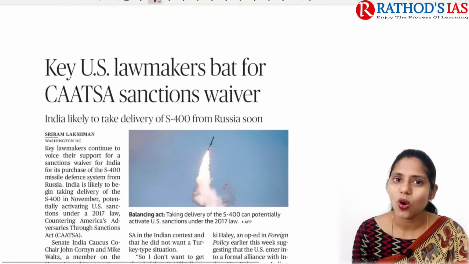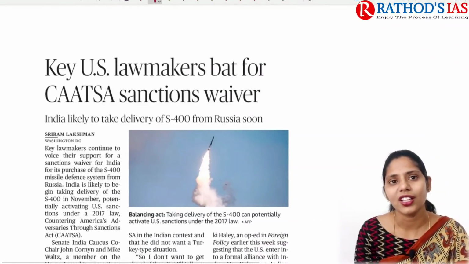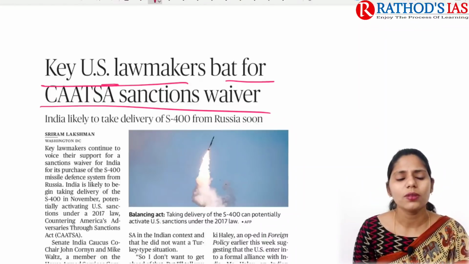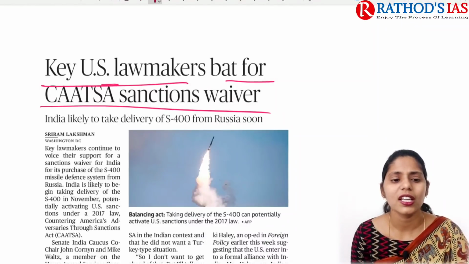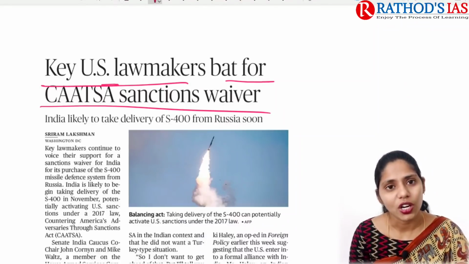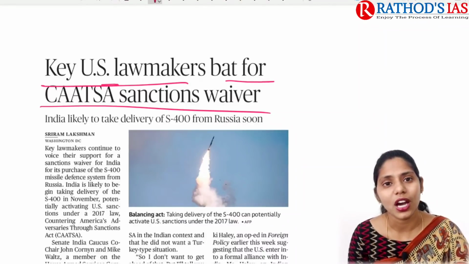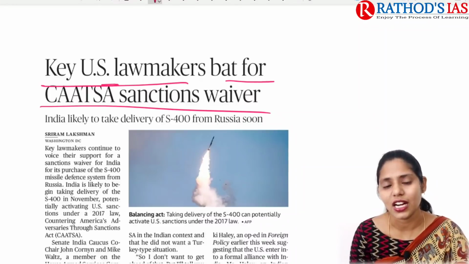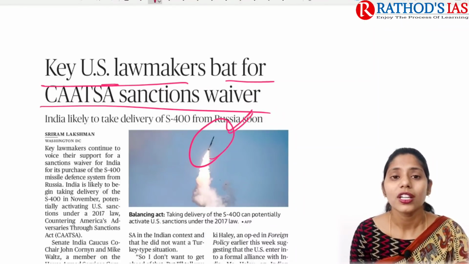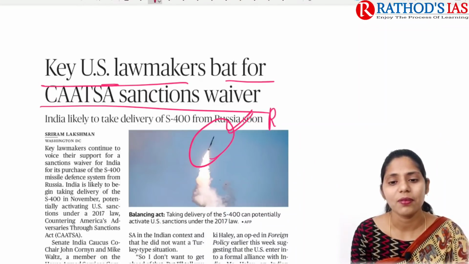And now let us move on to the next topic. It is about CAATSA. Key US lawmakers bat for CAATSA sanction waiver. Some key lawmakers are continuously supporting India to get a waiver under this CAATSA, because of our S-400 missile. We are going to get this S-400 missile from Russia.